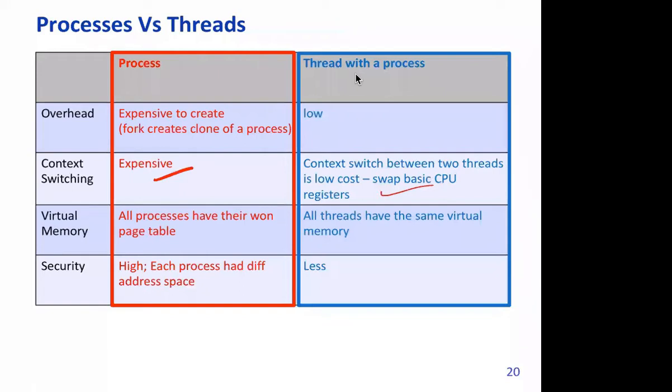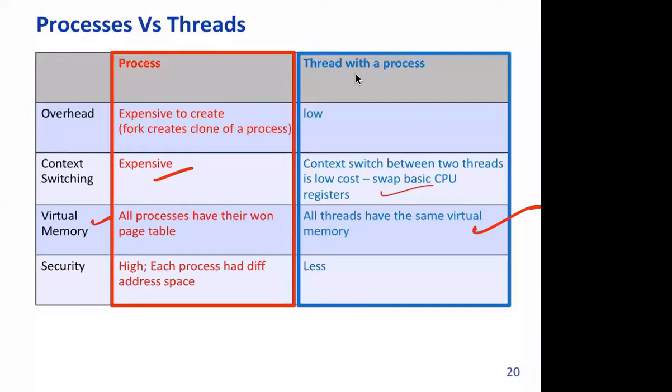Okay, virtual memory creation. In case of context switching, we also have to bring in the page table corresponding to that new process which is being switched in. While within a process, if we are just switching threads, then all that is not required. The page table is already loaded. It's part of the same virtual memory. So that also saves time.